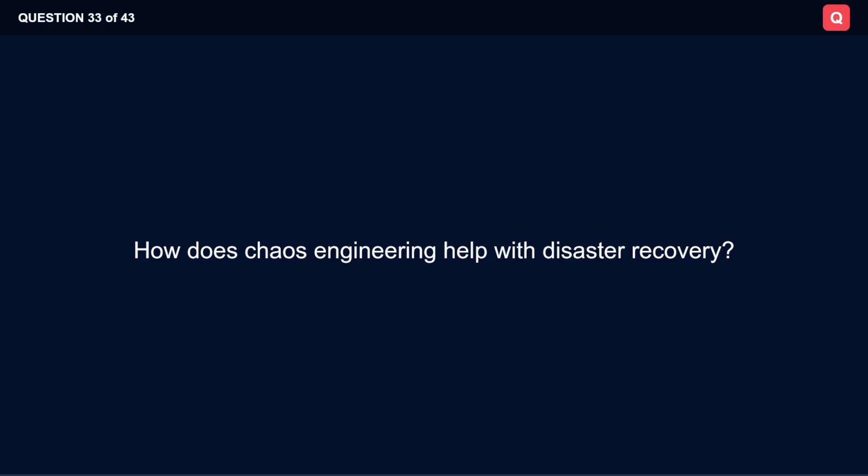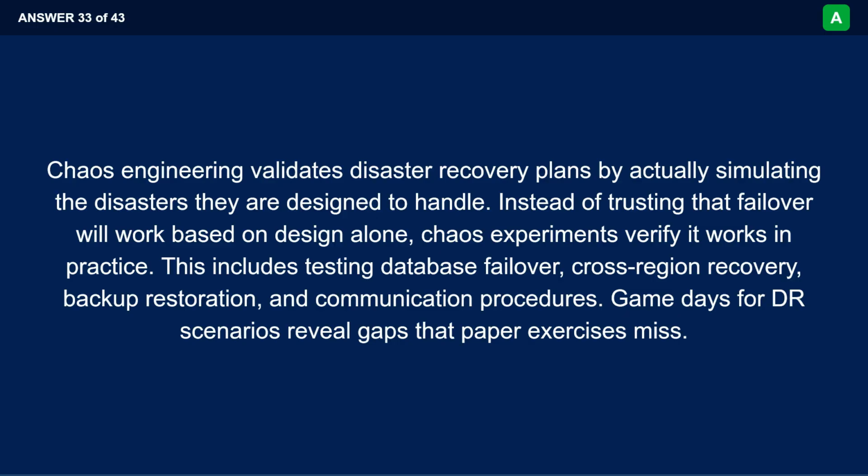How does chaos engineering help with disaster recovery? Chaos engineering validates disaster recovery plans by actually simulating the disasters they are designed to handle. Instead of trusting that failover will work based on design alone, chaos experiments verify it works in practice. This includes testing database failover, cross-region recovery, backup restoration, and communication procedures. Game days for DR scenarios reveal gaps that paper exercises miss.